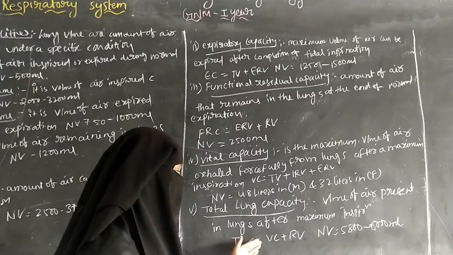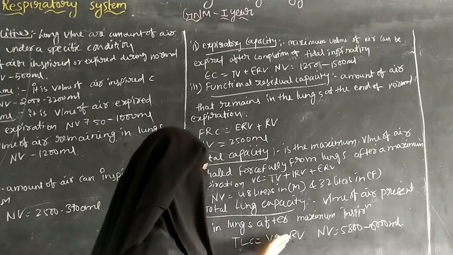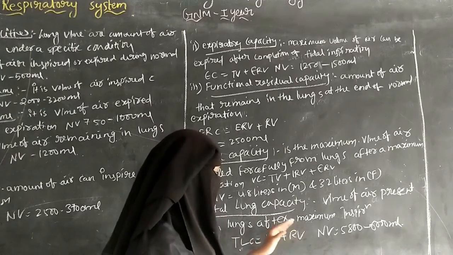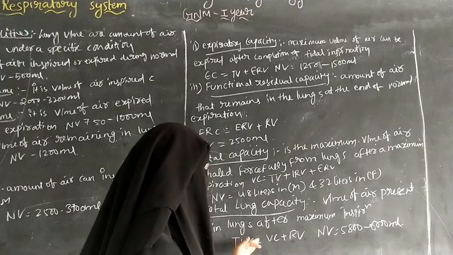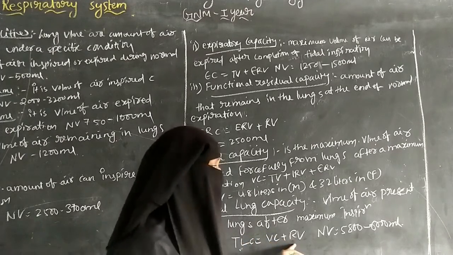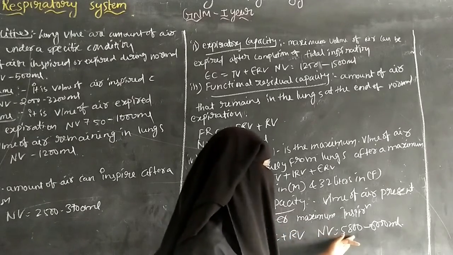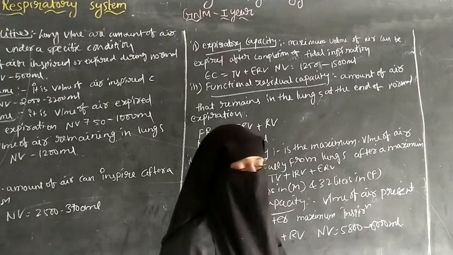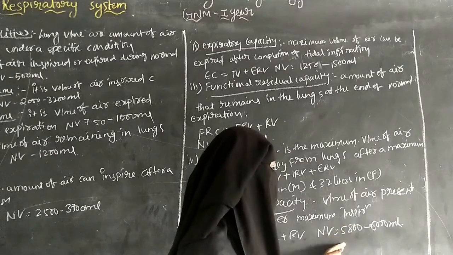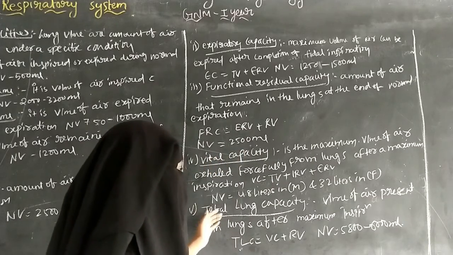Total lung capacity is equal to vital capacity plus residual volume. The normal value of the total lung capacity is 5800 to 6000 ml.